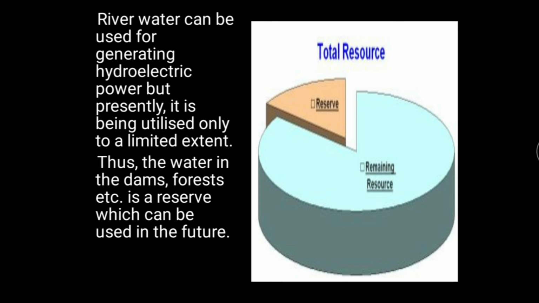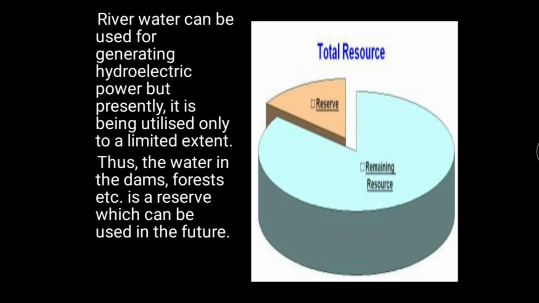River water can be used for generating hydroelectricity, right? We know the technology. There are several projects through which we harvest hydroelectricity, like the Hirakud power plant, Chiplima power plant, Indravati power plant. These show that we know we can generate electricity from water sources.